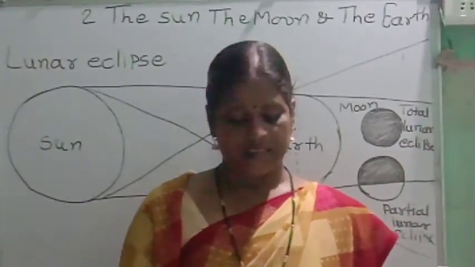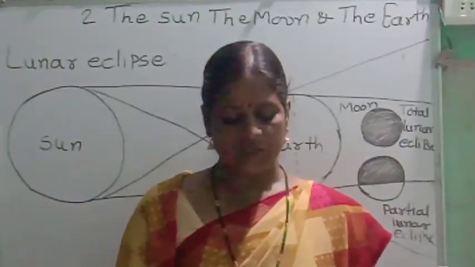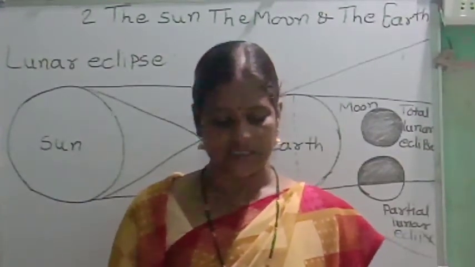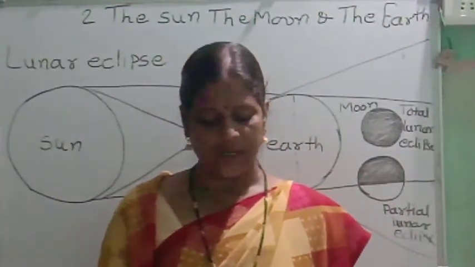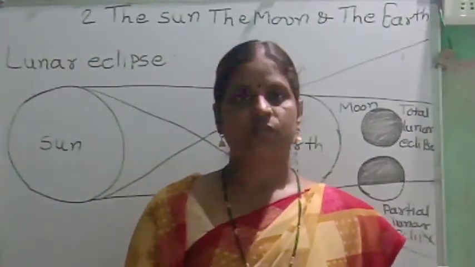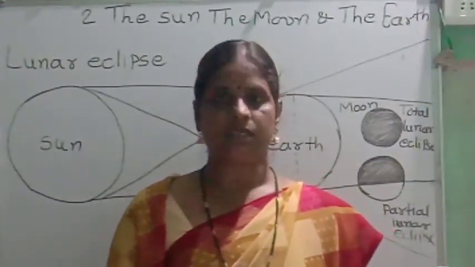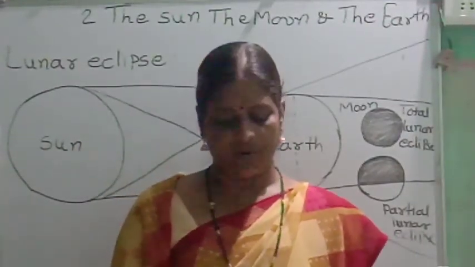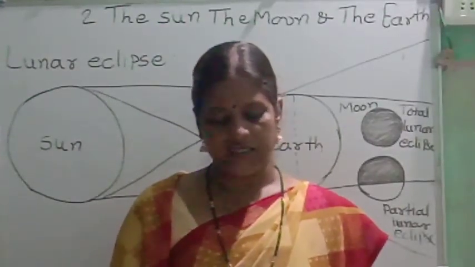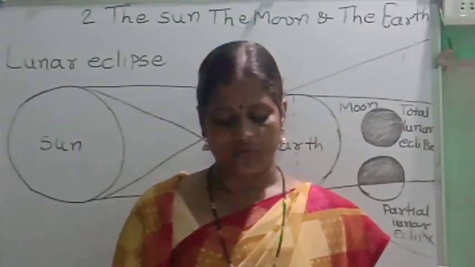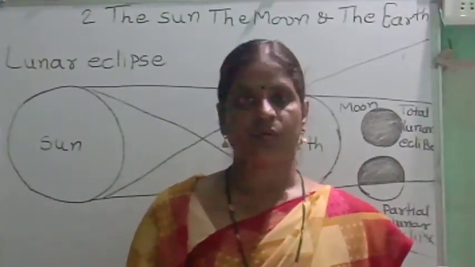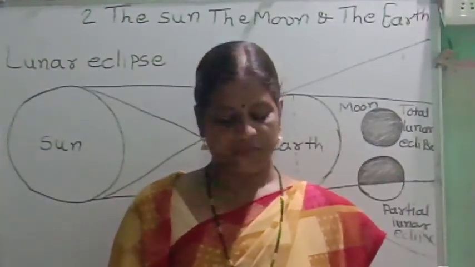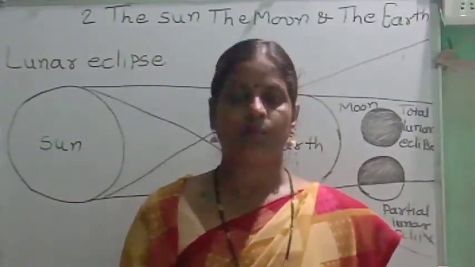Always remember, while observing a solar eclipse, it is necessary to view the sun disk through dark glasses or special goggles made for that purpose. Otherwise, the intense light of the sun can be harmful to the naked eye.